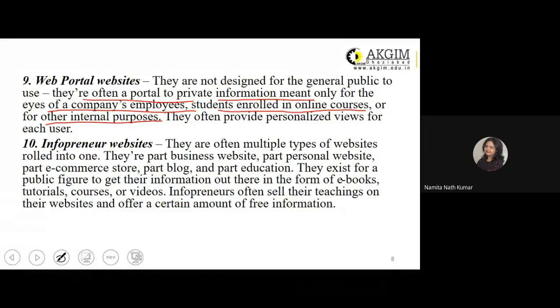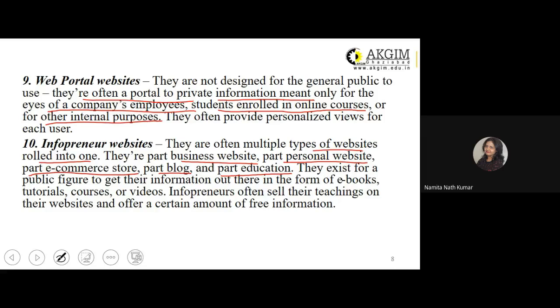The 10th type of website is infopreneur websites. An infopreneur, as the name suggests, is an entrepreneur. Entrepreneur means a person who is setting up his or her own business. Infopreneur means a person who is setting up a business of selling content or selling information. There are often multiple types of websites rolled into one. They are part business website, part personal website, part e-commerce store, part blog, and part education.